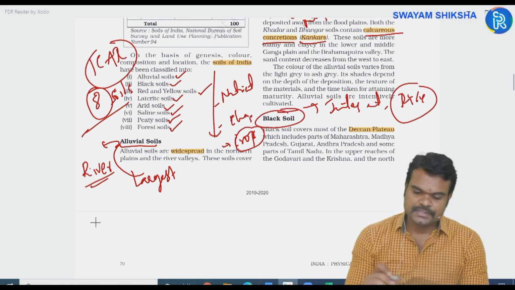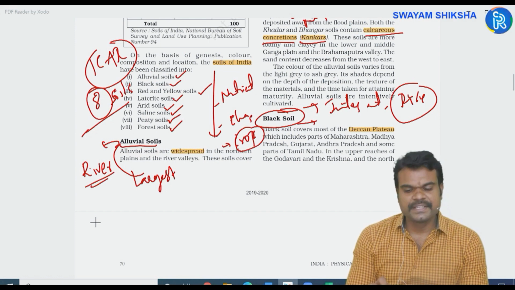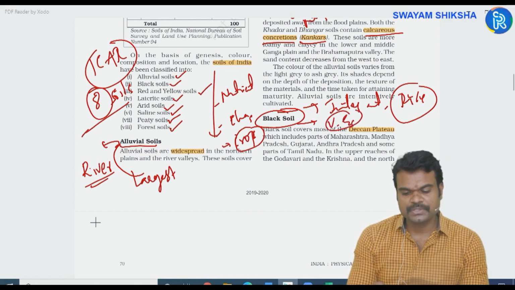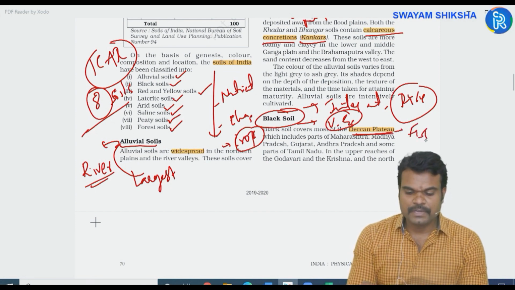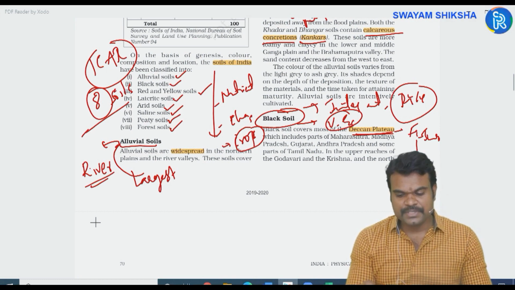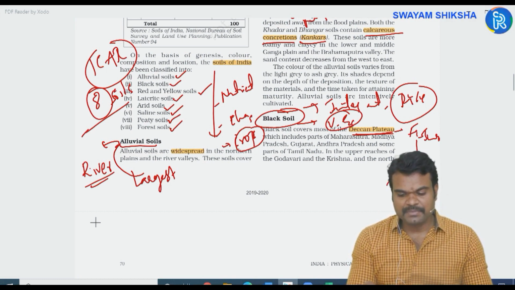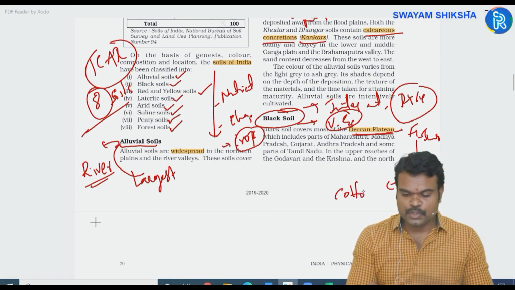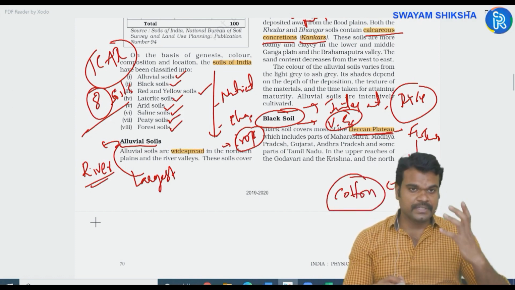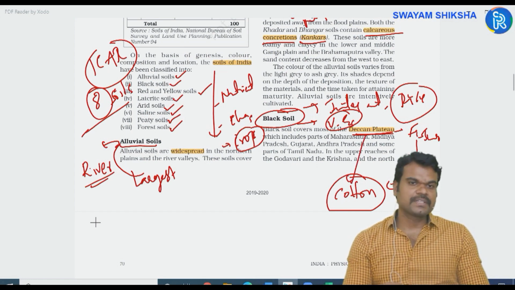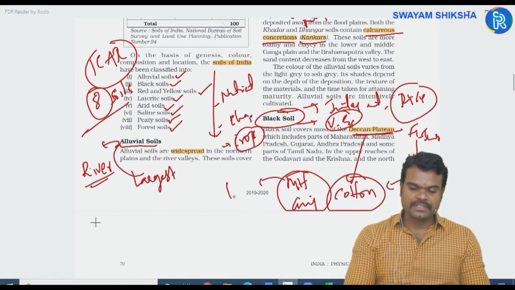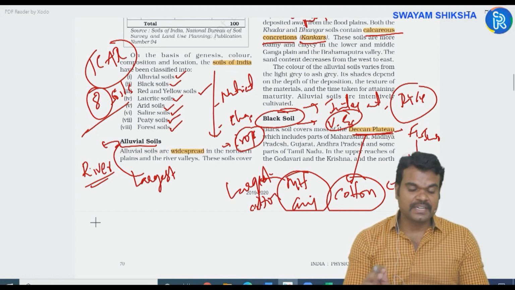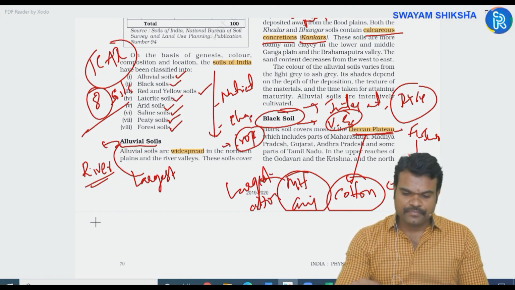Next, black soils. Black soils are found in the areas where you have the scope for volcanic eruptions. I told you that the Deccan Plateau region of India experienced fissure type of volcanic eruption. As a result, the Deccan Plateau region is known for black soils, and black soils offer suitable conditions for cotton cultivation. So the Deccan Plateau region is known for cotton cultivation. For example, states like Maharashtra, Gujarat. In fact, Maharashtra and Gujarat are the largest producers of cotton in India. Why? Because they are endowed with black soils.